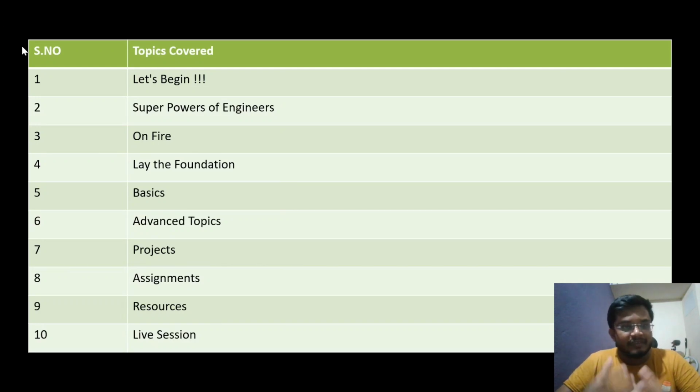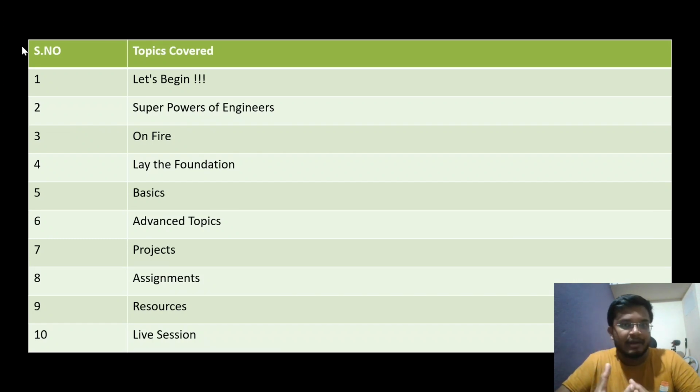And in the seventh, we will be doing two projects. One will be a smaller one, and one will be a large project, and we will be pushing that project into production. And in the eighth, we'll be providing assignments for every topic we cover, which you can complete and post on GitHub.